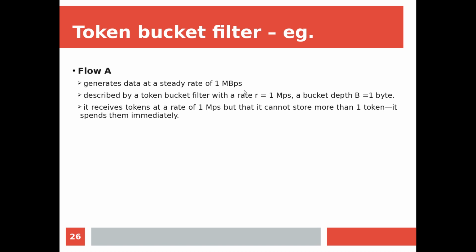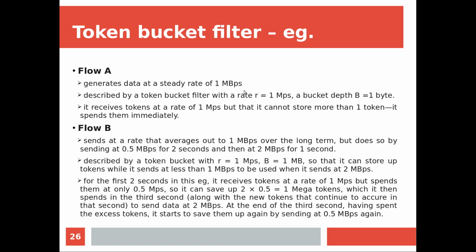Now to see the power of the token bucket, we have another example, that is flow B. Here it is sending data at an average of 1 megabyte per second. On average I am sending 1 megabyte over a long time, but it does so by sending 0.5 megabytes per second for the first 2 seconds and then 2 megabytes per second for the remaining 1 second.